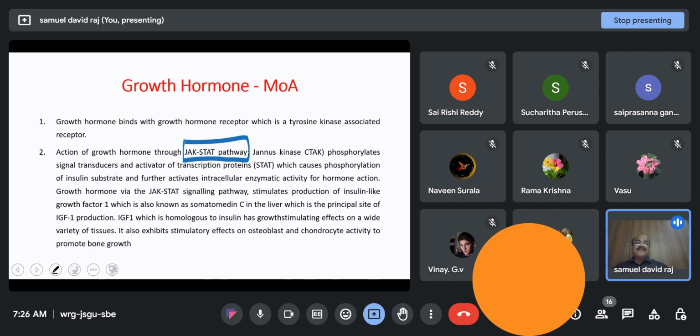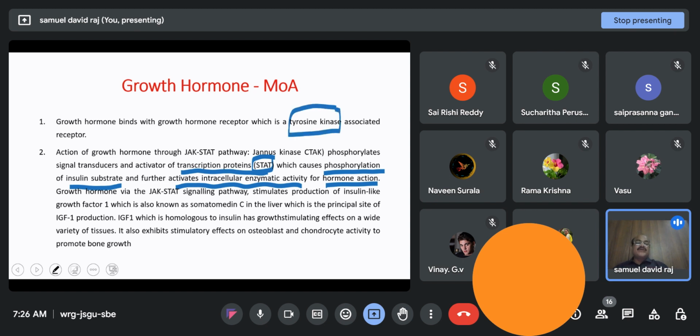In this, what happens is Janus kinase is a protein which phosphorylates signal transducers and activators of transcription proteins such as STAT that causes phosphorylation of insulin substrate and further activates intracellular enzymatic activity for hormone action. So, because this is directly linked to enzyme linked receptor, here the intracellular enzyme activity is directly activated.